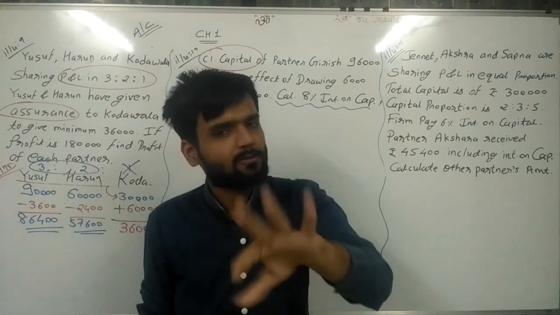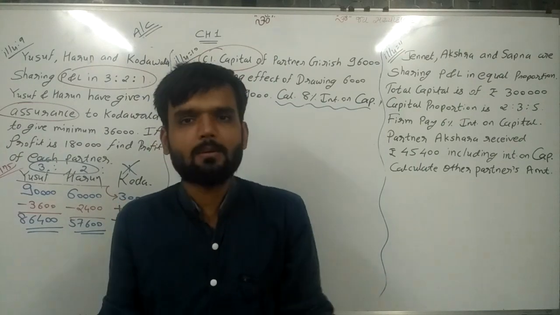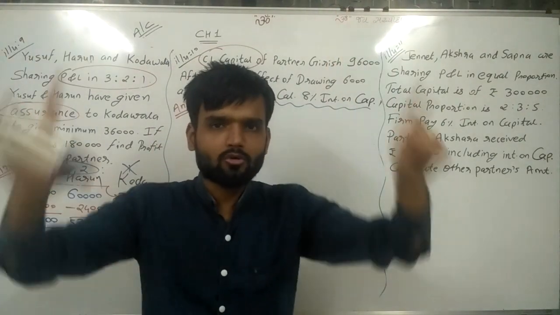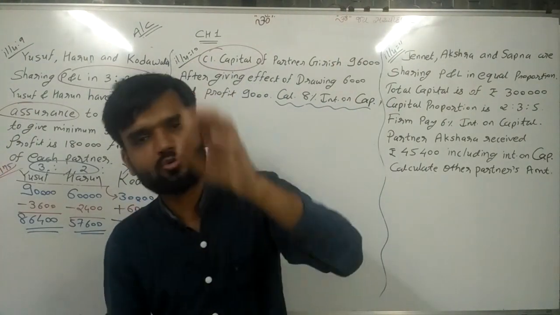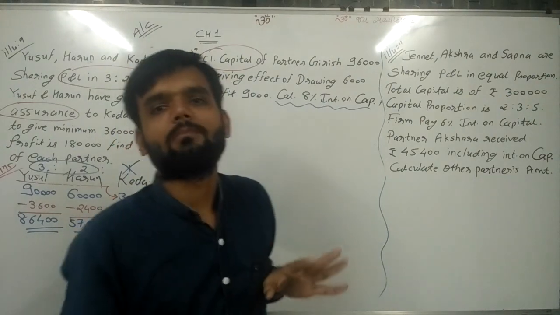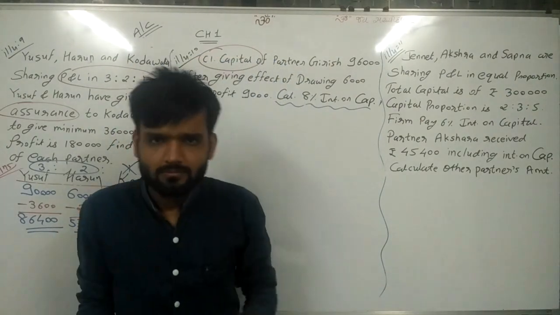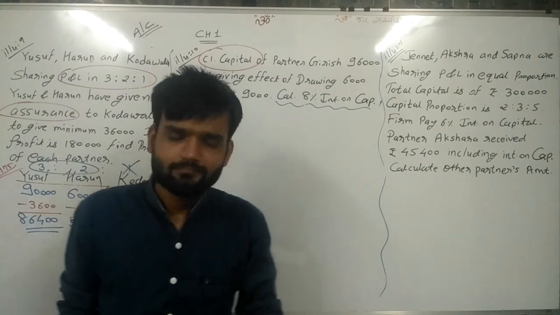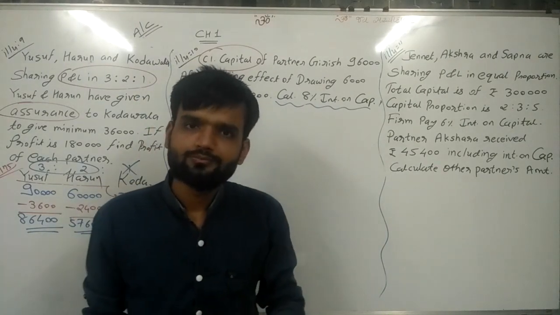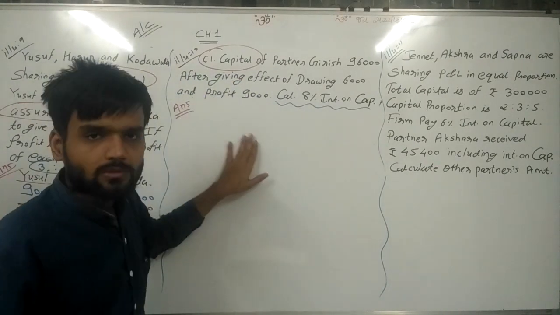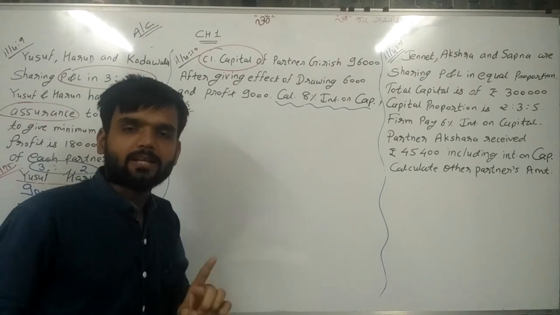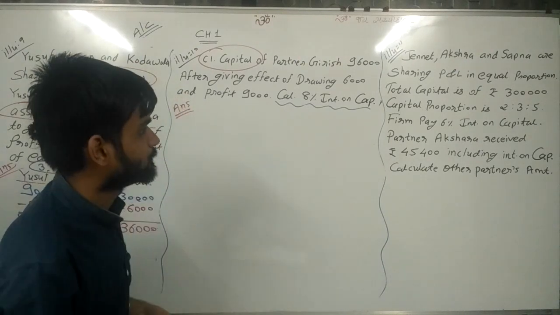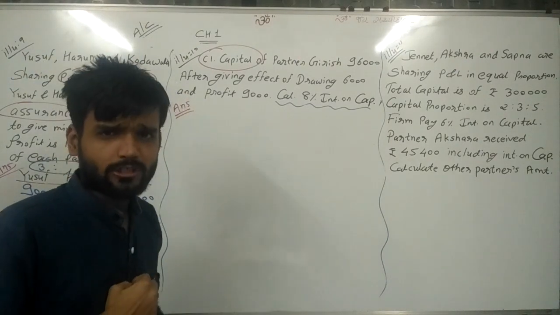Some students can understand both methods easily, no problem about it. But I am talking about all students. All students can understand that method easily, and I am suggesting you adopt the second method.